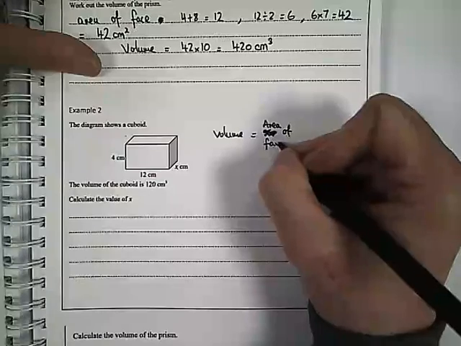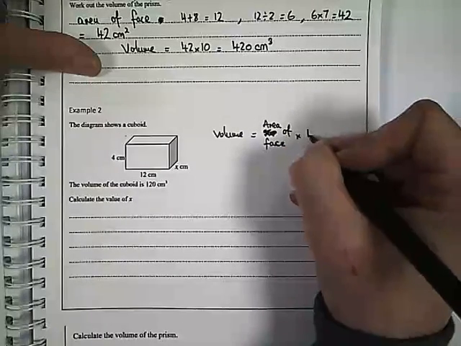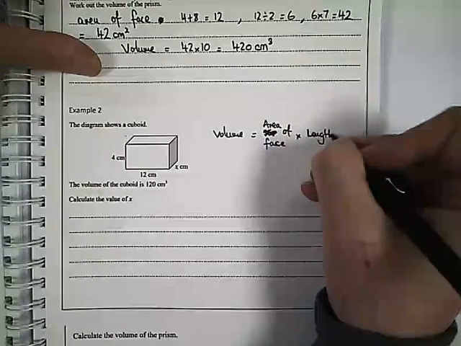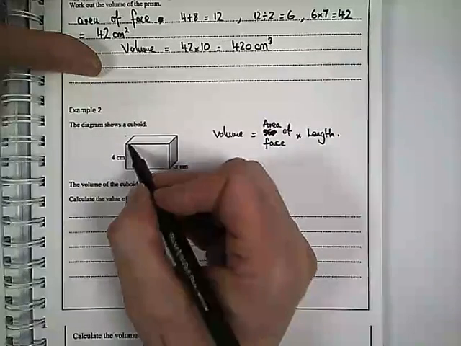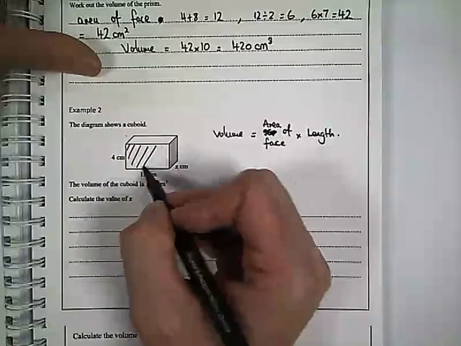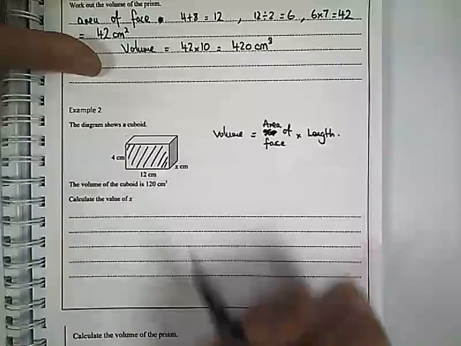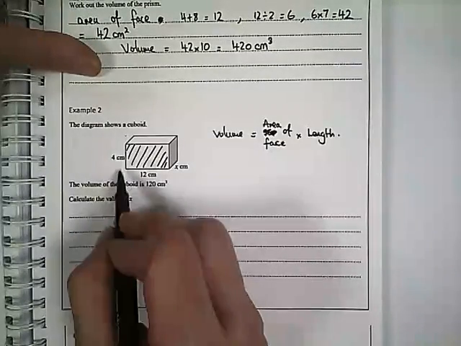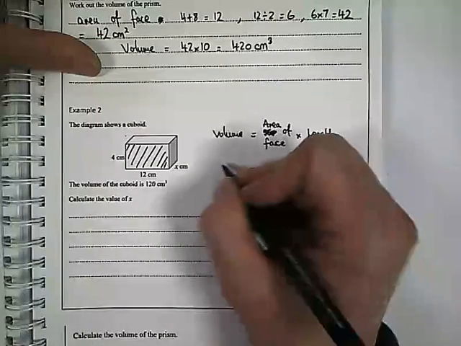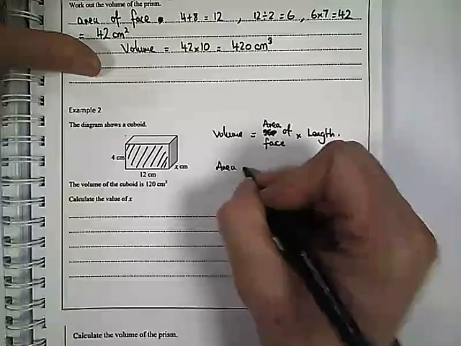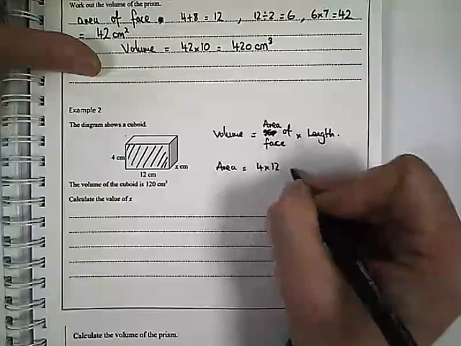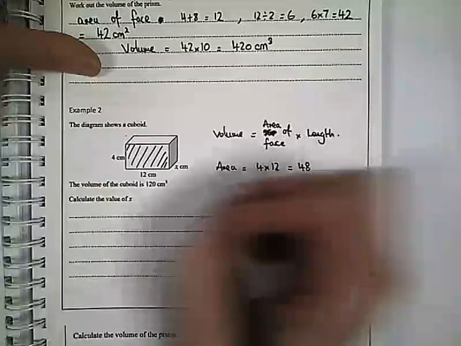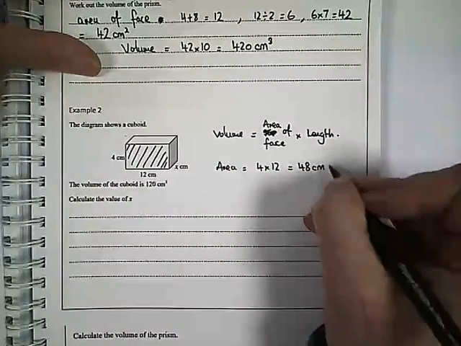And then we times it by its length. Right, let's just suppose this is the area of the face. Can we work out the area of that? Yes, we can, because it's 4 times 12. Area equals 4 times 12, which equals 48. And that's in centimetres squared.